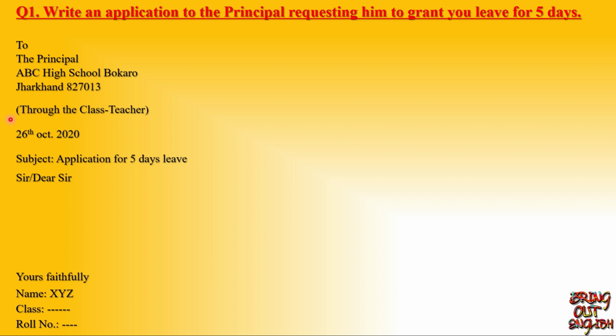Actually, when a student writes an application to the principal, it goes through the class teacher. The class teacher is supposed to take the application to the principal after doing necessary scrutiny of it. So write through the class teacher within bracket. Here at the place of ABC High School, you will write the name of your own school.